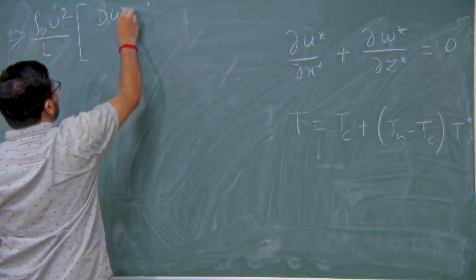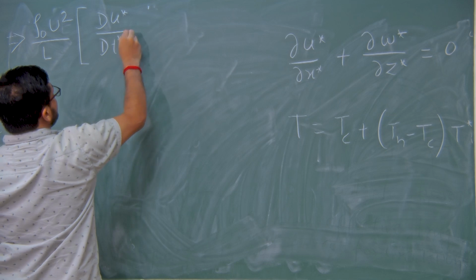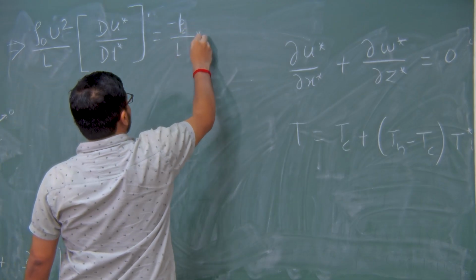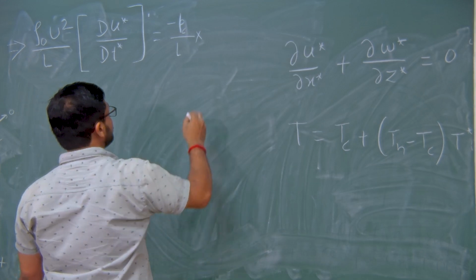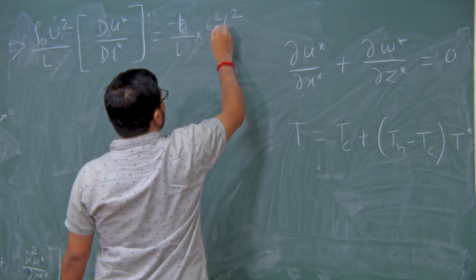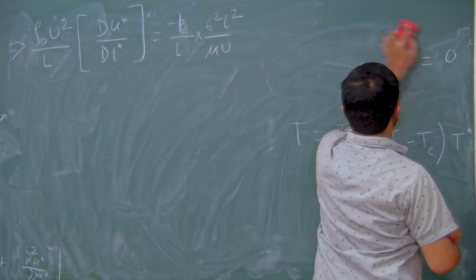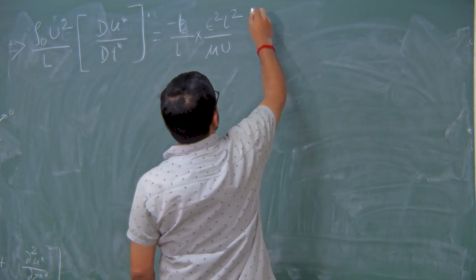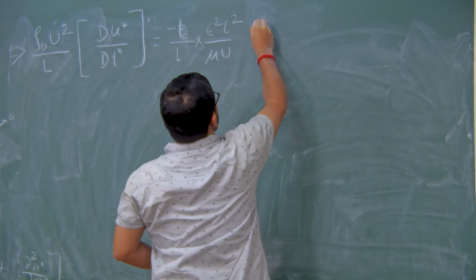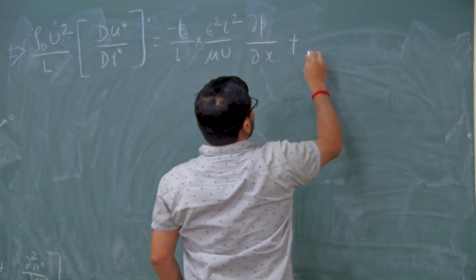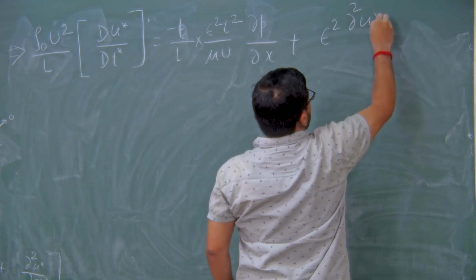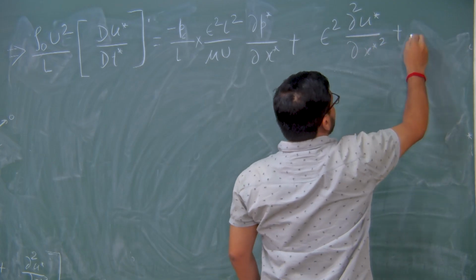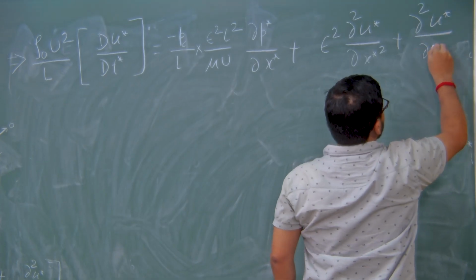So, du star upon dt star is equal to minus P c by L into, I am multiplying everything by epsilon square L square upon mu u, so mu epsilon square L square upon mu u times dou p by dou x plus epsilon square dou square u star upon dou x star square plus dou square u star upon dou z star square.